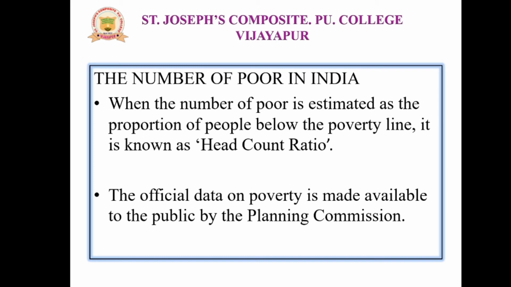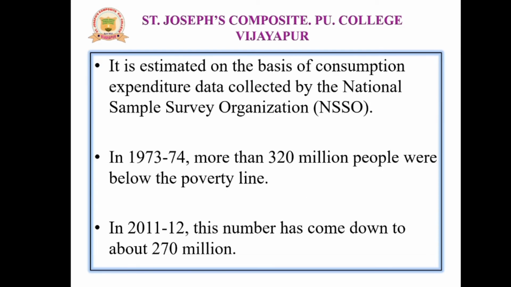The official data on poverty is made available to the public by the Planning Commission. It is estimated on the basis of consumption expenditure data collected by the National Sample Survey Organization, NSSO.